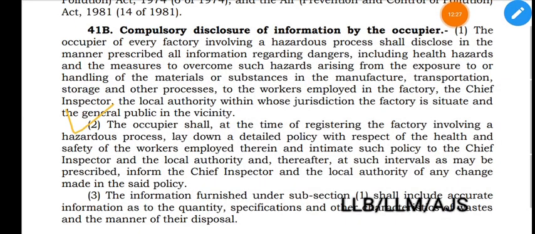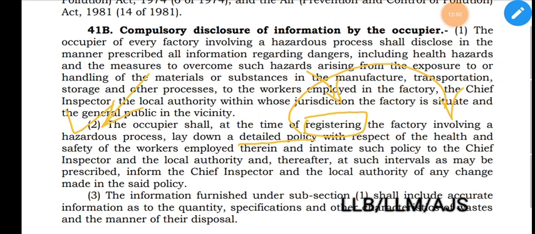Then comes section 41B subsection 2. The occupier shall, at the time of registering the factory involving a hazardous process, lay down a detailed policy with respect to the health and safety of the workers employed therein, and intimate such policy to the chief inspector.